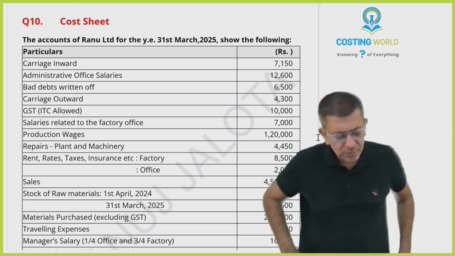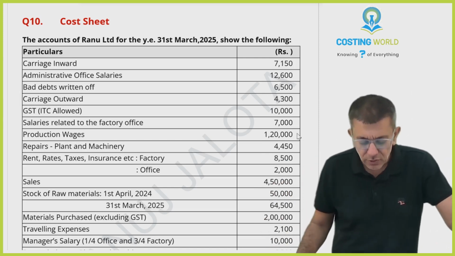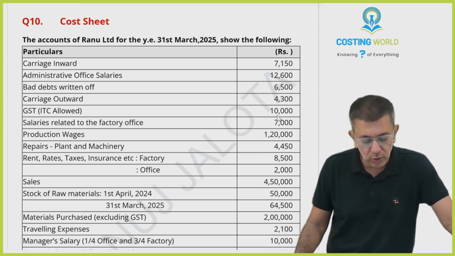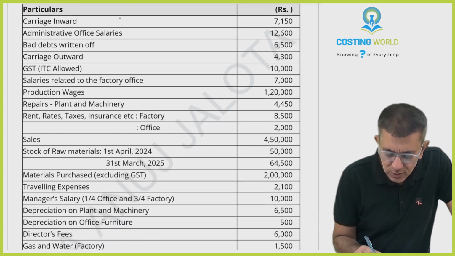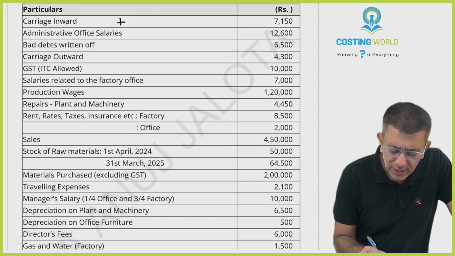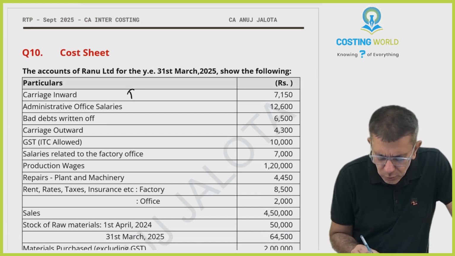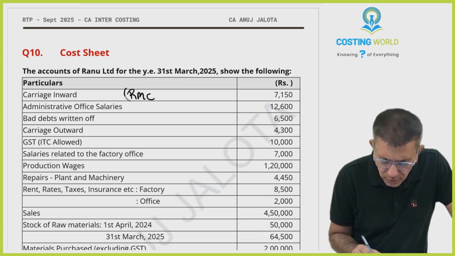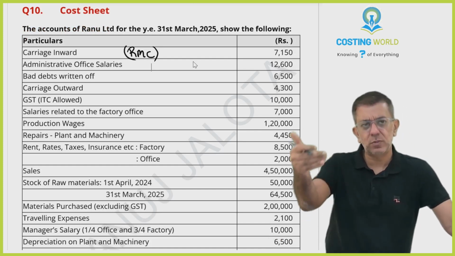Let's start doing it. The accounts of Ranu Limited for the year ended 31st of March 2025 show the following. Carriage inwards will be coming as part of purchases. So I'll directly write down, this will be coming in raw material consumed. You can add it to purchases also. It means the same thing. In any case, purchases also come in raw material consumed.